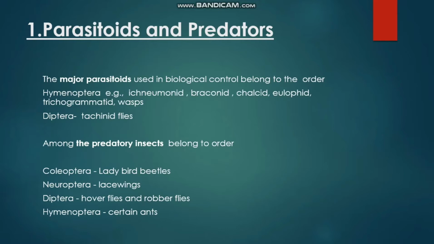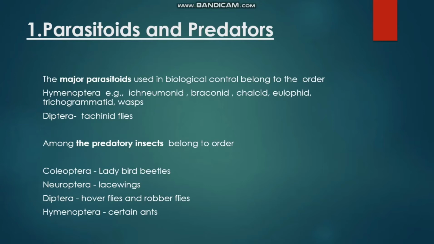The major parasitoids used in biological control belong to the order Hymenoptera, the example of which are ichneumonids, braconids, chalcids, eulophids, trichogrammatids, wasps. In Diptera orders, it is tachinid flies.